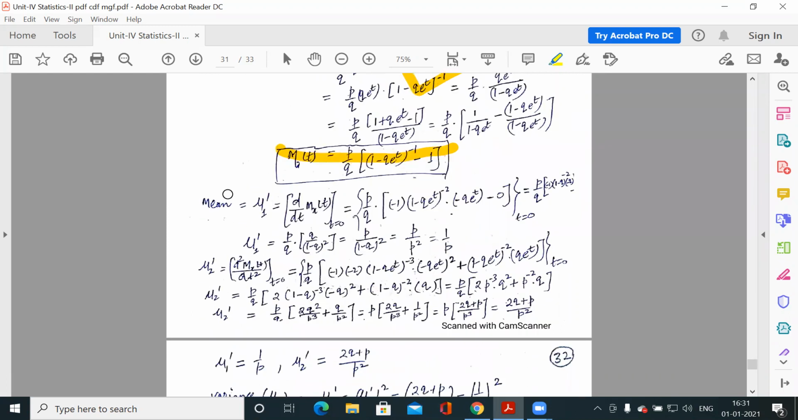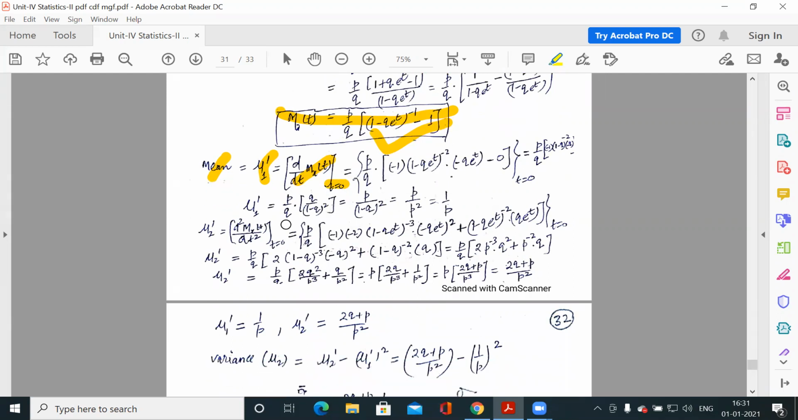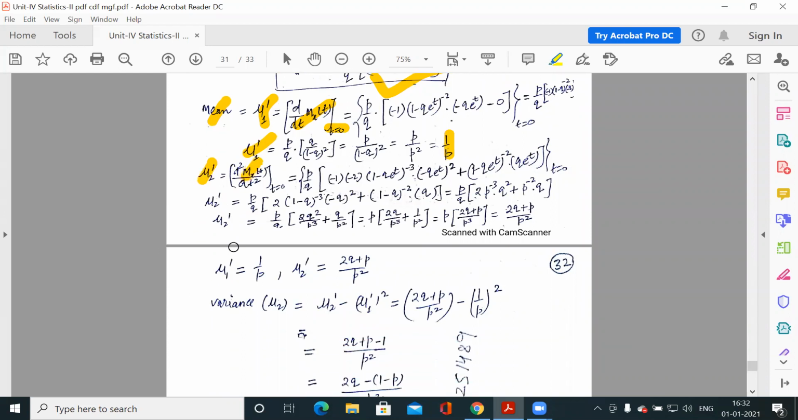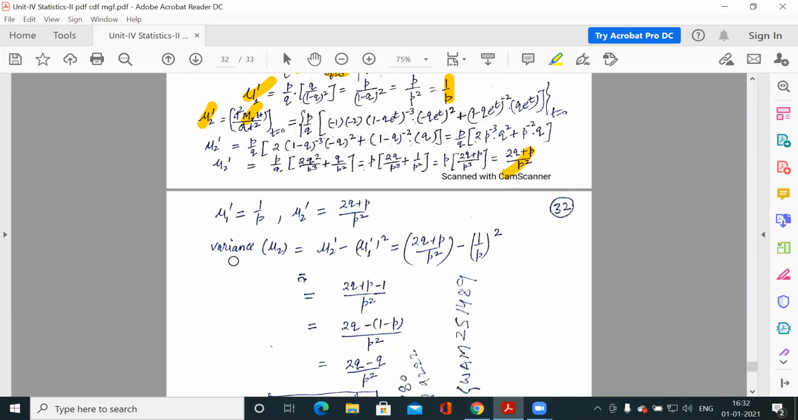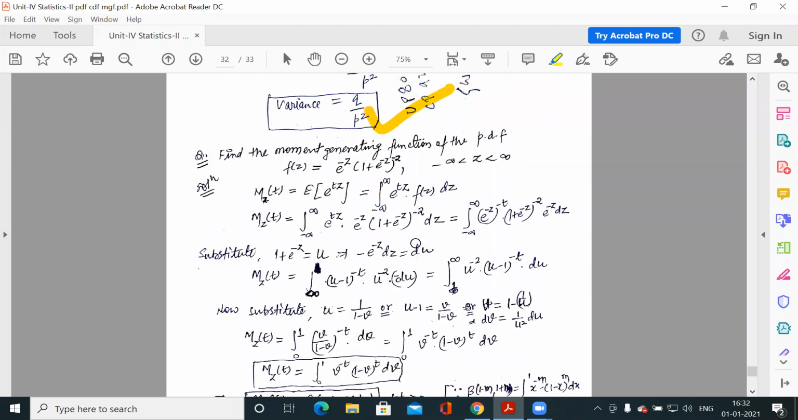And now you have to find the mean. What is mean? Mean is mu1 dash. And what is mu1 dash? Mu1 dash is one time differentiation of the moment generating function with respect to t, at t equal to 0. So you differentiate it one time with respect to t, apply t equal to 0, and you will get mu1 dash, which is your mean. So here we have 1 by p. Similarly for mu2 dash, you have to differentiate 2 times. And what is variance? Variance is mu2, which is mu2 dash minus mu1 dash square. So this is your mu2 dash, this is your mu1 dash, and you will get this answer.